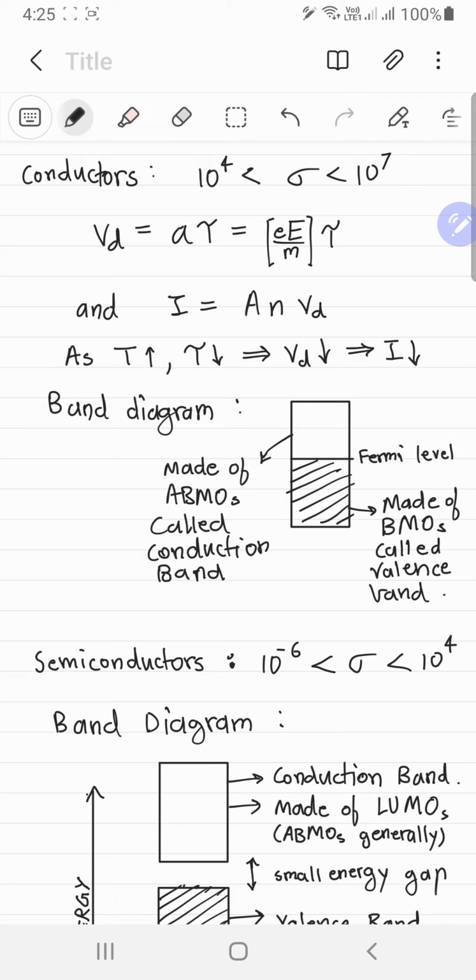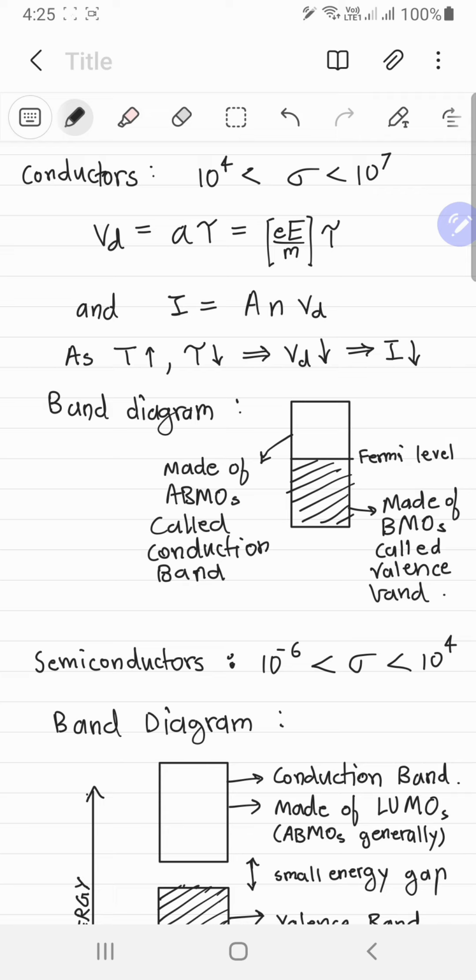So the net effect of all of this happening is that the net drift velocity of these electrons is that acceleration that they experience while they are moving, times the average time for which they move.